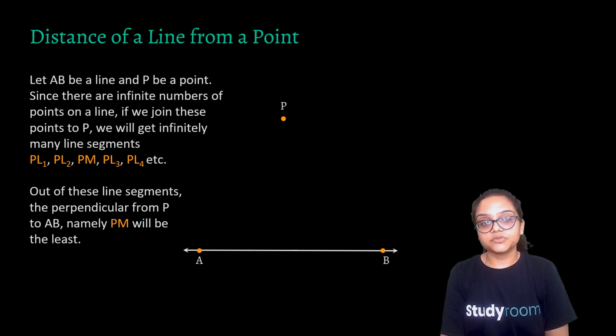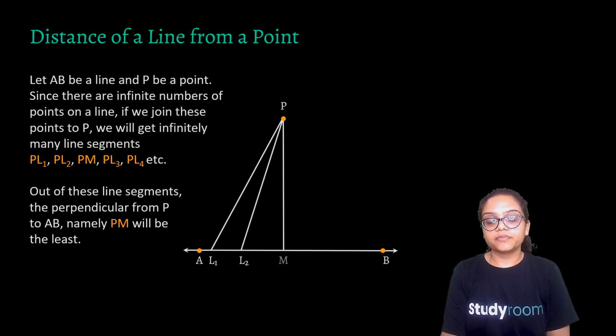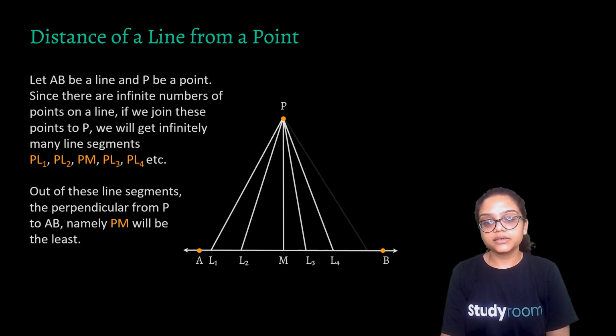P, M1, P, M2, PL. Okay, so there are many. Out of these line segments, the perpendicular from point P to AB would be single, namely PM. Okay, we just considered it as PM. Now, see, we have drawn many, but one line segment would be perpendicular to it, for sure. Correct?